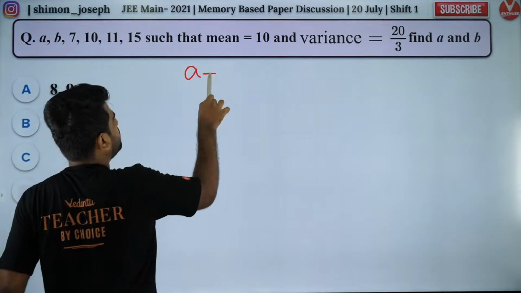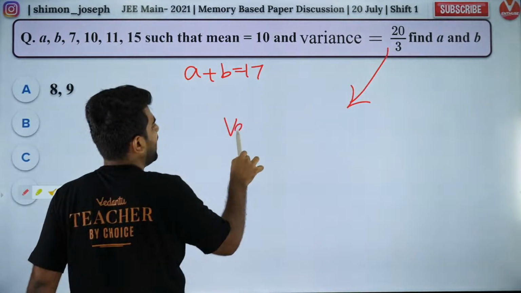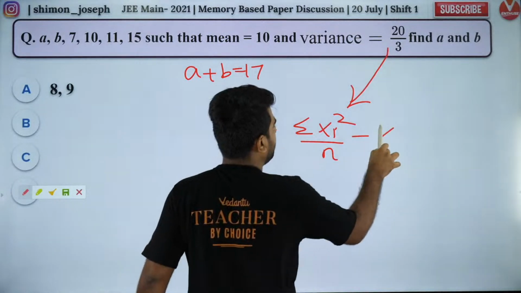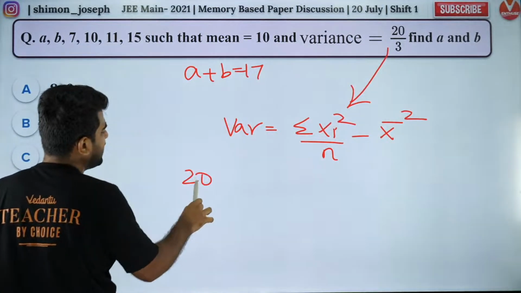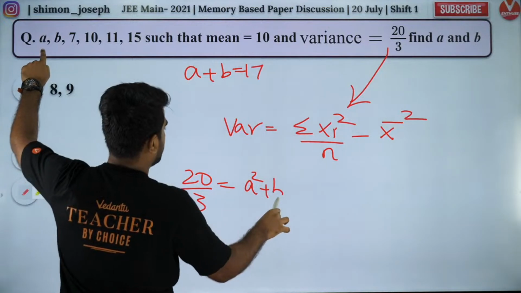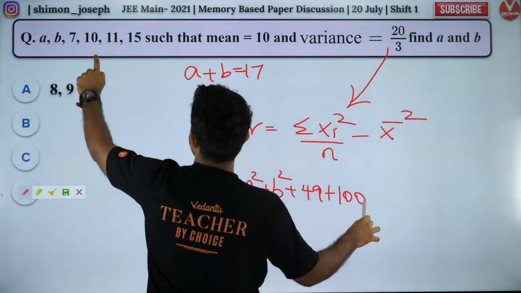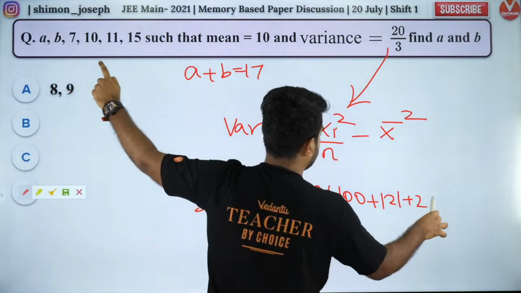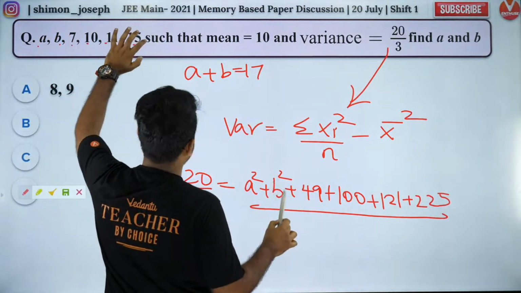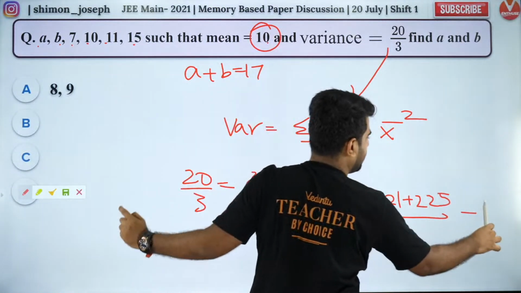So I got A plus B is equal to 17. That's the first one. Now variance. What is variance? Variance is equal to sigma xi square by n minus mean square. So 20 by 3 is equal to sigma xi square by 6 minus x bar square, where sigma xi square means A square plus B square plus 7 square 49, plus 10 square 100, plus 121 plus 225. X bar is 10, so 10 square is equal to 100.